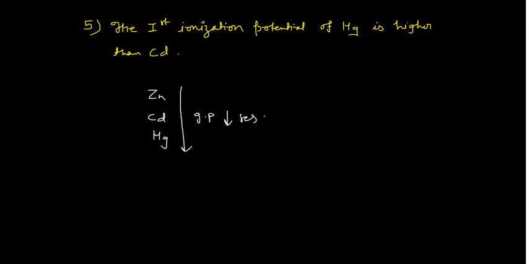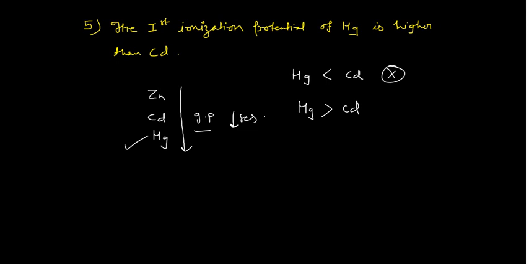Generally, when you move down the group, the ionization potential decreases. Sorry, I said increases, but it decreases. But here, if you follow this logic, then Hg should have lower ionization potential than cadmium, but this is not true. Mercury is having the higher ionization potential than cadmium. So what could be the reason behind this?